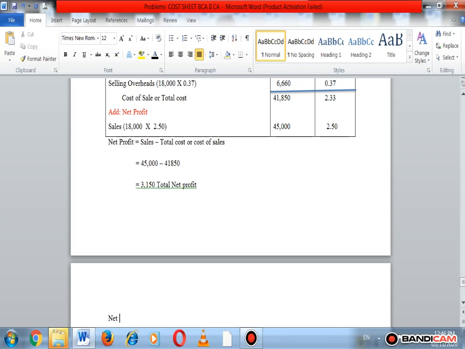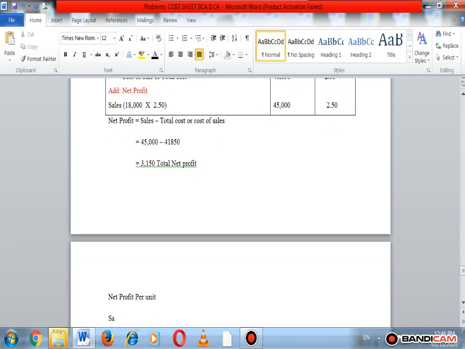Net profit per unit is equal to sales per unit minus cost of sales per unit. So here put the figures in the formula.